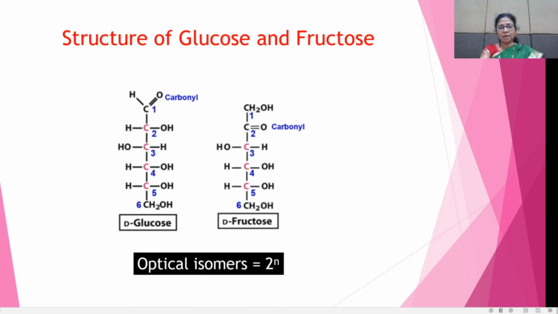According to these numbers, we can calculate the optical isomers of glucose and fructose. The formula for the number of optical isomers is 2 raised to n, and from this formula, we can calculate the optical isomers of glucose and fructose.